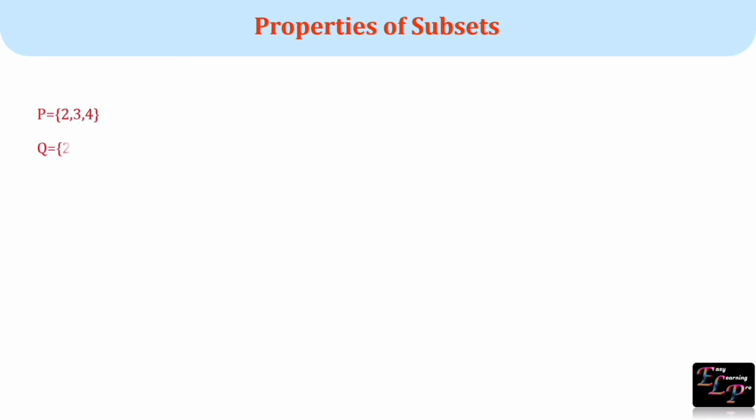Consider sets P and Q. If we compare these two sets, set P is a subset of Q because all the elements of P are present in Q. We can also say set Q is a subset of P because all the elements of Q are present in P. Also, since all the elements are equal, set P is equal to Q. From this we can say, if P is a subset of Q and Q is a subset of P, it implies that P is equal to Q.